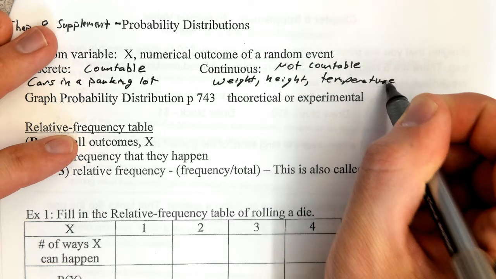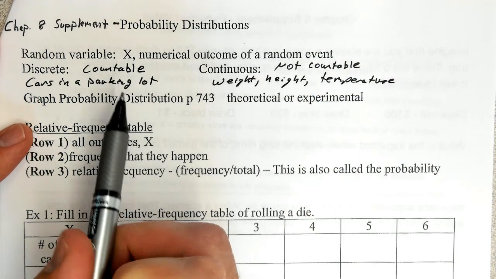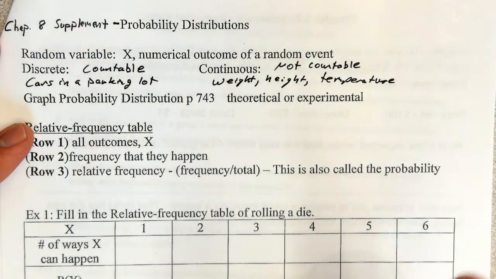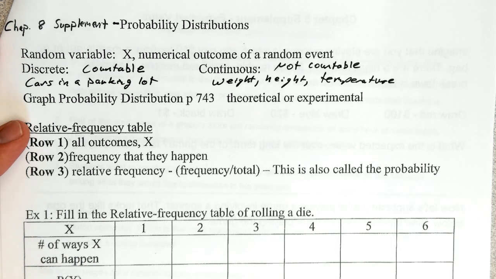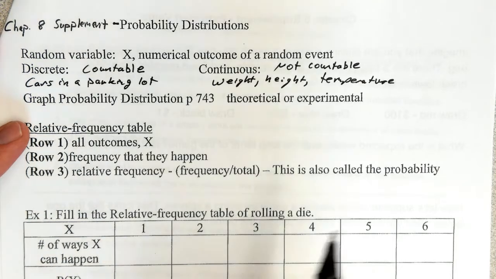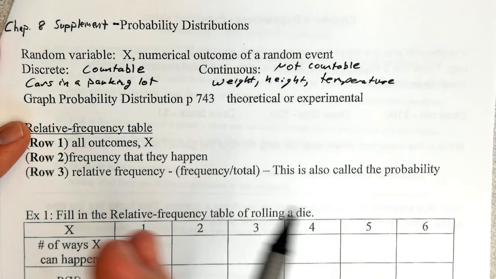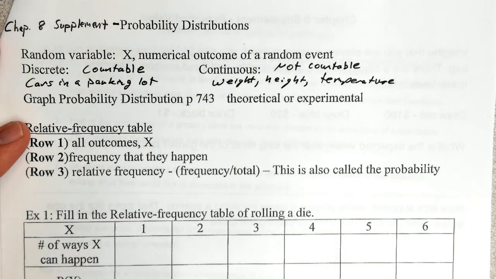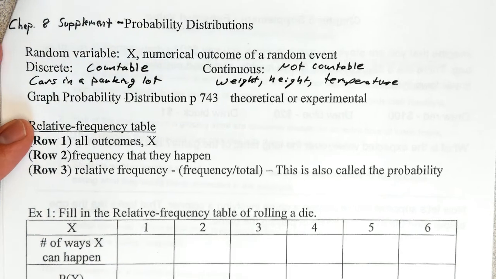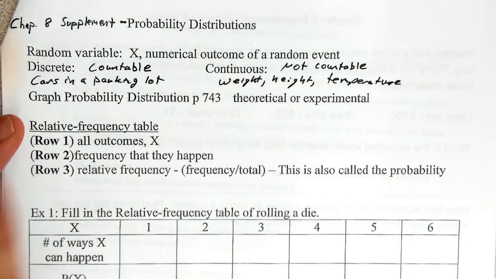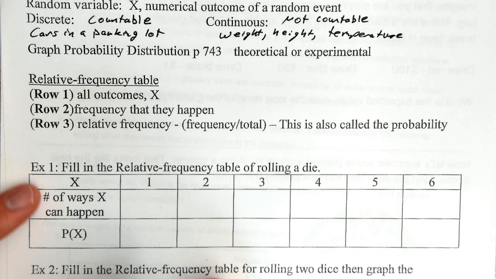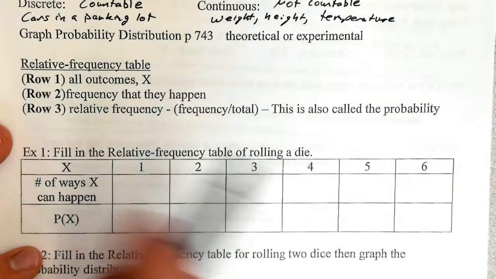etc. Okay. Now, I don't want you to get caught up too much in this countable and thinking it has to be 1, 2, 3, 4, 5, or that it has to be integers. It doesn't necessarily have to be that. For instance, the amount of money that something costs would be countable because it can always be taken down to the number of pennies, right? We could always count the number of pennies, despite the fact that something might cost $1.73. There's a limit to that, and it is down to the penny. But we'll try to keep the examples fairly straightforward. There are some areas where it gets a little bit tough to see the difference, but for the most part, the examples we use will be pretty straightforward.